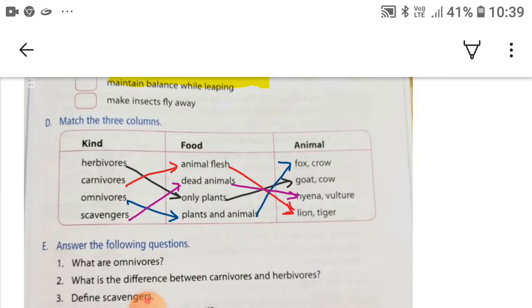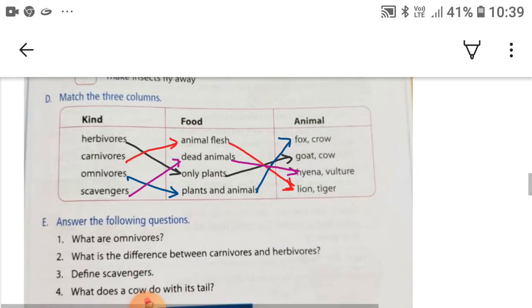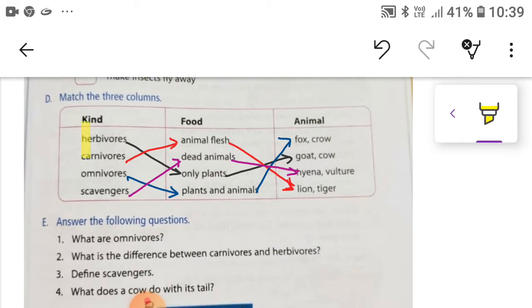Now you can see the next part of exercise time, which is D. Match the three columns. Here you have to match herbivorous with only plants, and only plants with goat and cow. Now the second, carnivorous, eat animal flesh, and these animals are lion and tiger.